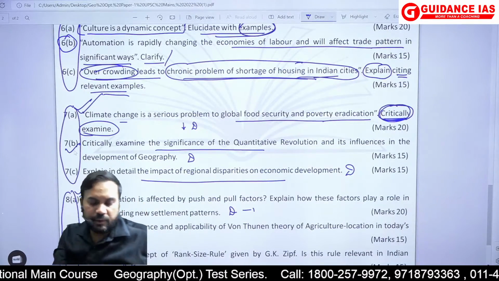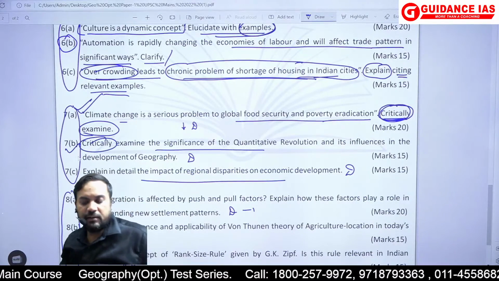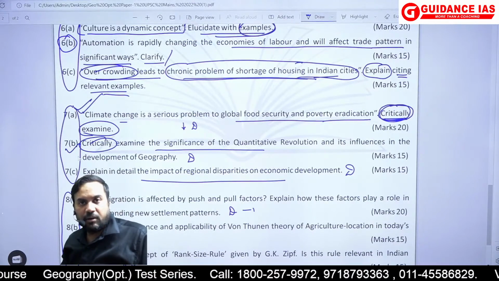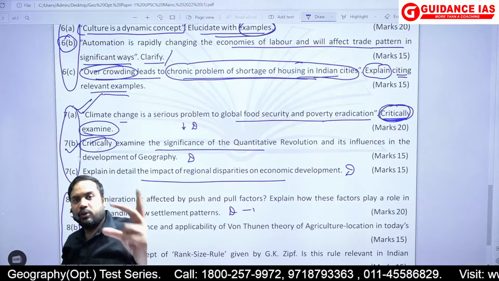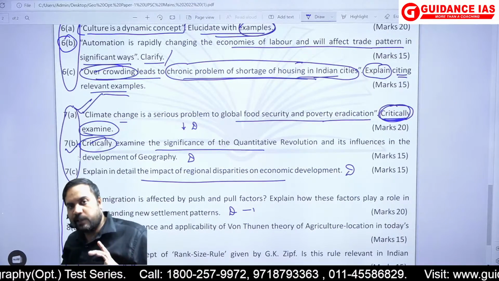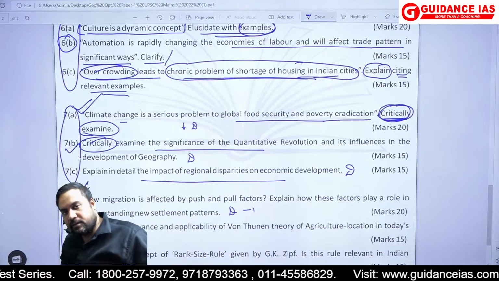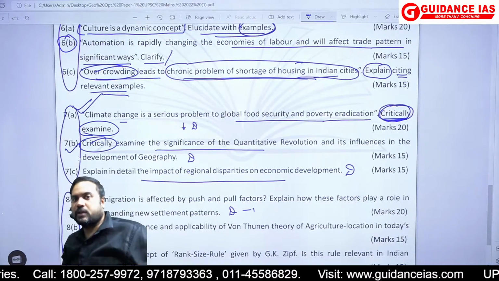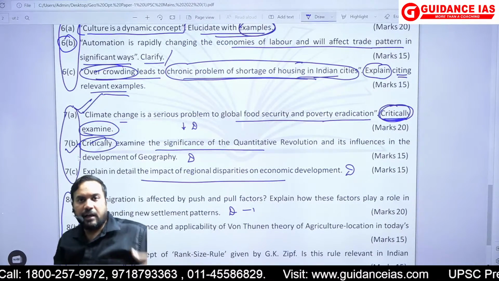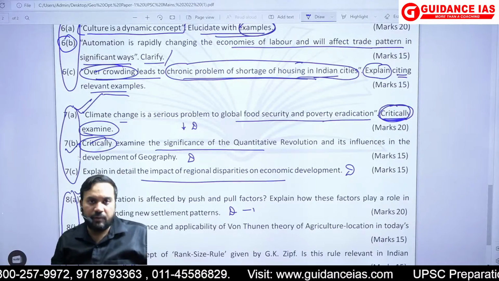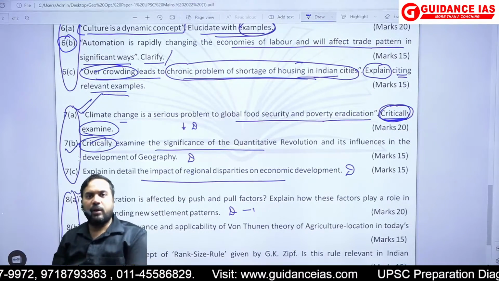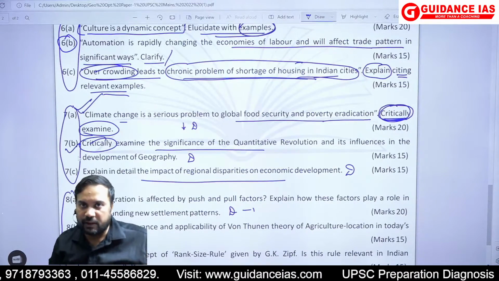Because the question is saying, critically examine the significance of quantitative revolution, you will write about the shortcomings of the quantitative revolution, and then talk about how it has still contributed to the development of the discipline. This question, in other words, we did directly in class.